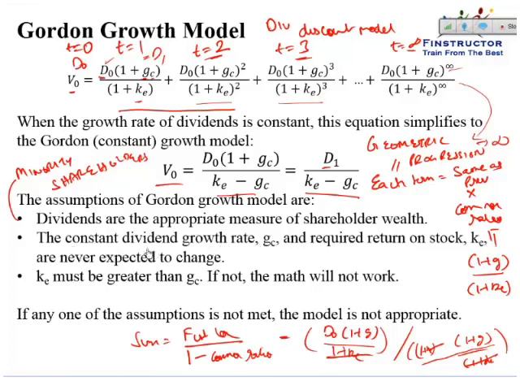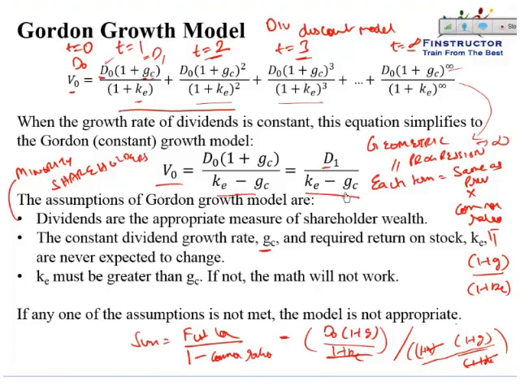It is assumed that the dividends will grow at a constant growth rate of g till infinity. So that rate has to be known, and slight fluctuations in this rate can cause big fluctuations in the value. The required rate of return on the stock, ke, is also never expected to change. So in a way, interest rates and risk profile are expected to remain constant. If any of these assumptions is not met, then the model will not be appropriate. However, assuming that we can assume these things, then we can use the Gordon growth model to value the stock as D1 upon ke minus g.